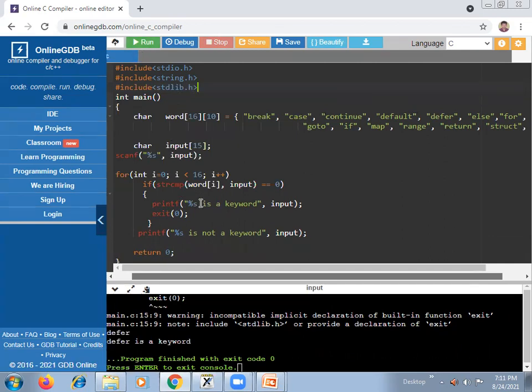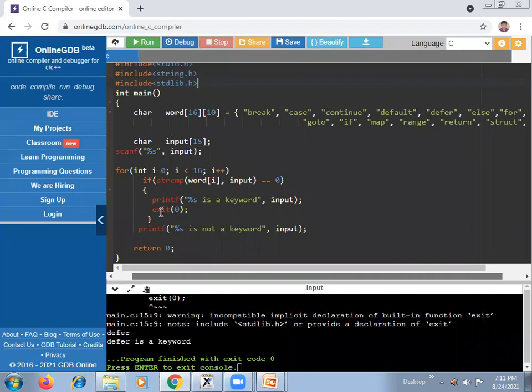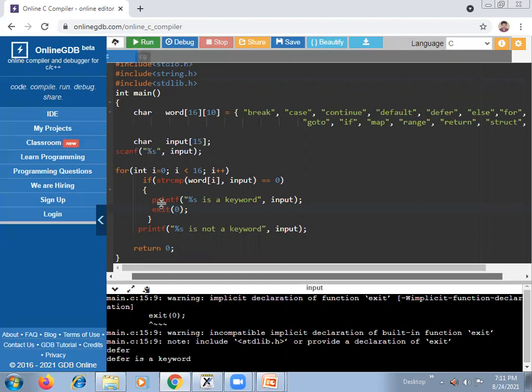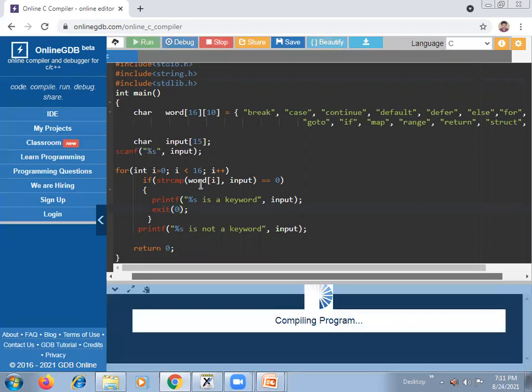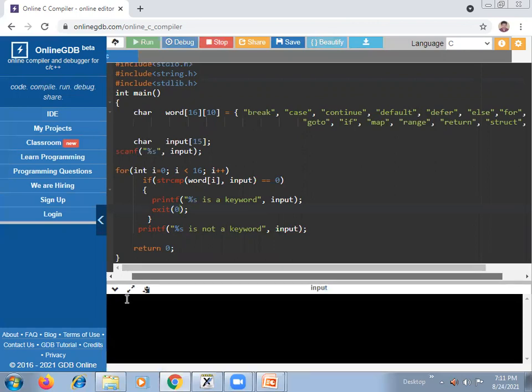stdlib.h. Okay, so it should get into your mind that whenever you are writing exit 0, first stop here, go to header files, include stdlib.h and come back. Similarly, if you are using string-related functions, first include string.h, then come back, so that you can avoid these warnings during your execution. Okay, so now once again we execute, this time no errors. Right, while I enter here, now you can see here "while is not a keyword". That means it is satisfying all our test cases.